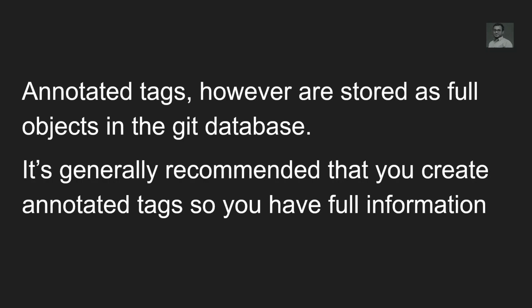Normally, people in an organization will recommend creating annotated tags, not lightweight tags, so that they have full details about who created the tag and when. If you don't want all that information stored, you can just create a lightweight tag. If you want it, you need to create an annotated tag. Generally, organizations create annotated tags only.